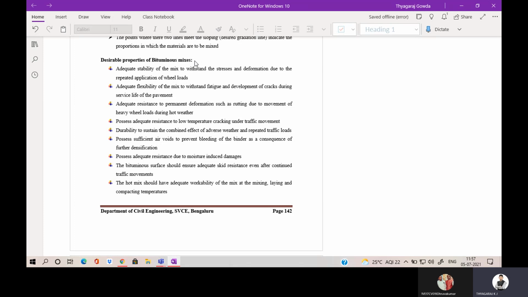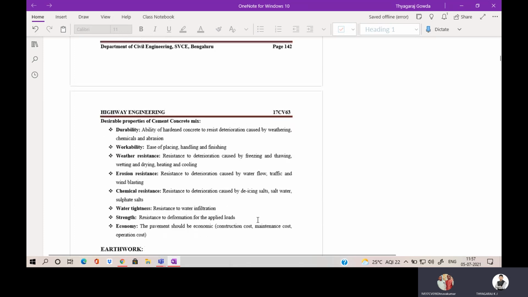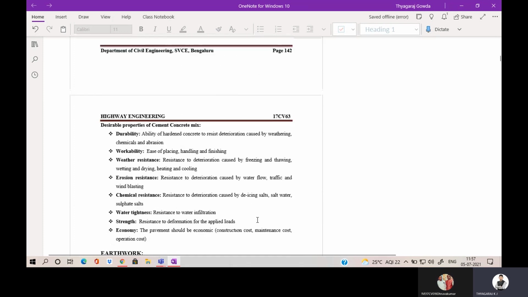So directly we will go for desirable properties of bituminous. Is it completed in the third module? Properties of bituminous mixes. Yes, sir, completed. This one completed, I think. Then this one, the desirable property of cement concrete mix. Concrete mix. No, sir. From the concrete mix, you have to start, sir.